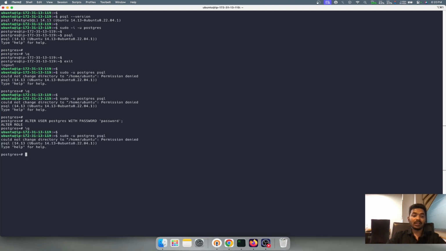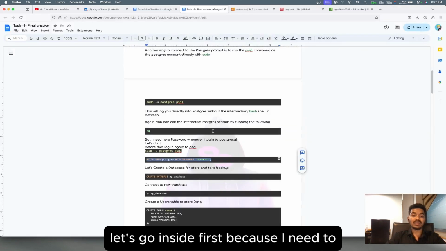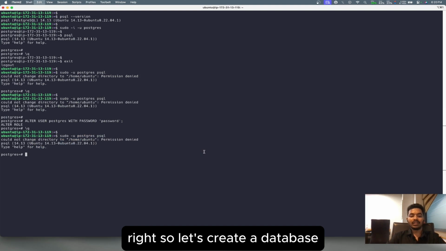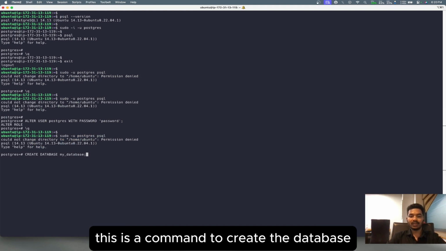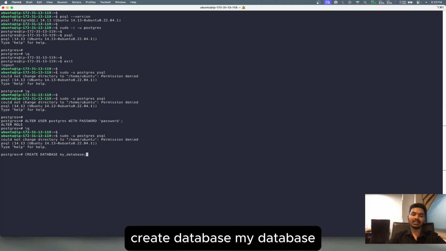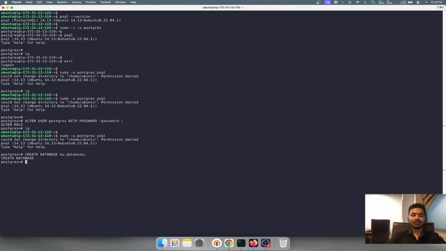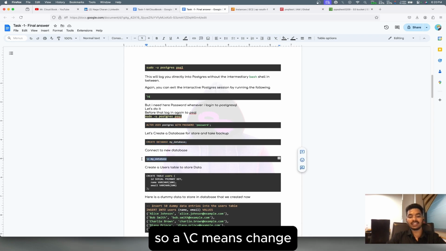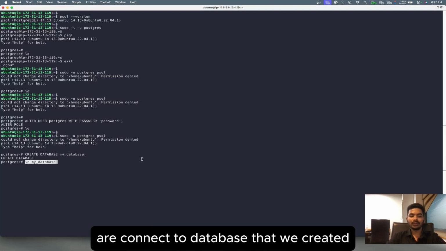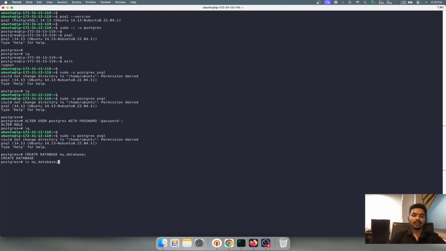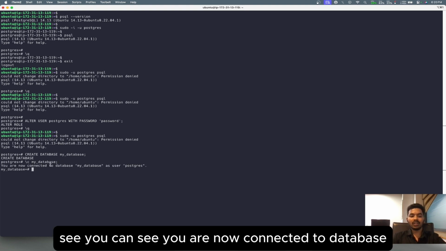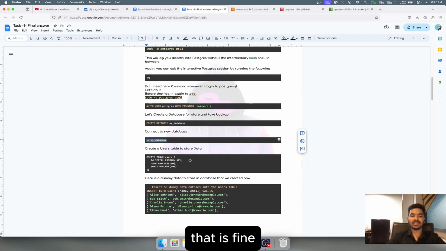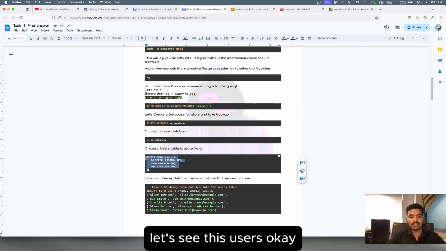Oh sorry, let's go inside first, because I need to create some database to take the backup, right? So let's create a database. This is the command to create the database: create database mydatabase. The database name is mydatabase. Enter. So the database is created. \c means connect to the database that we created. Enter. You can see you are now connected to database mydatabase as the user postgres.